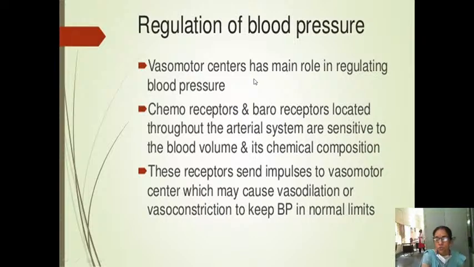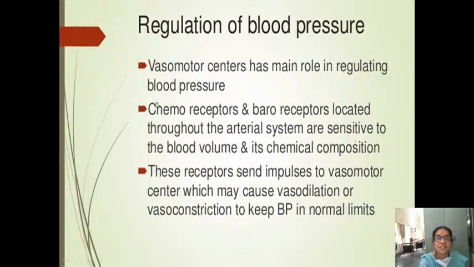So there are three types of mechanism: short-term mechanism, intermediate mechanism, and long-term mechanism. Short-term mechanisms are the chemoreceptors and baroreceptors. I'll tell you where these are located and how they will regulate your blood volume and its chemical composition. Chemoreceptors work by sensing changes in chemical composition. Baroreceptors work by sensing stretch. Okay, we'll come to it later.